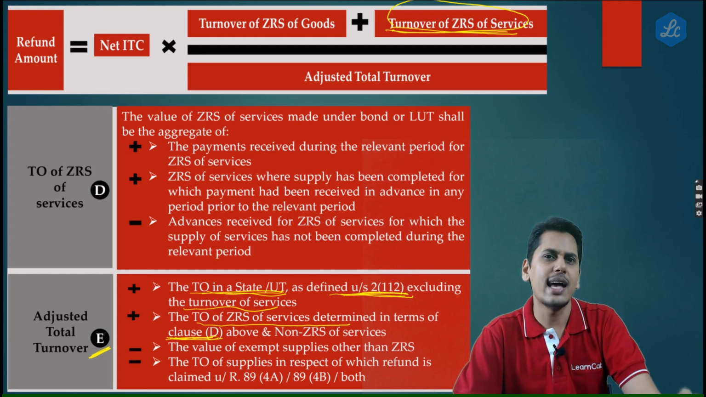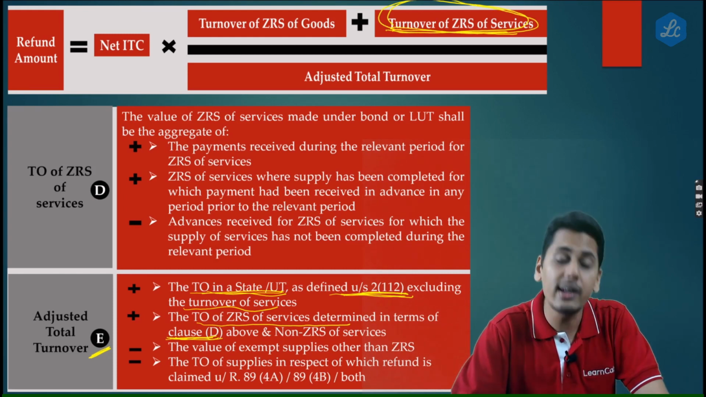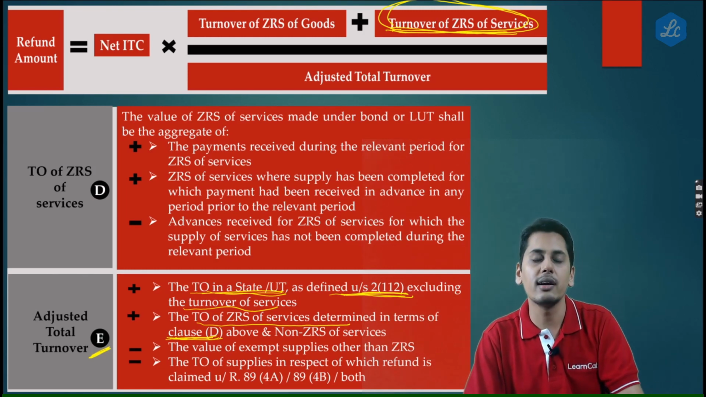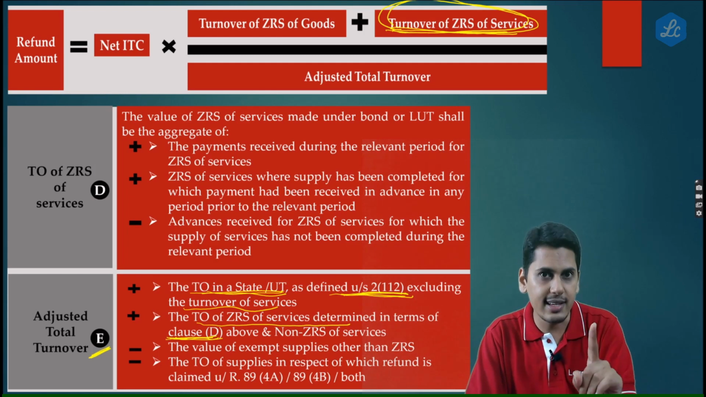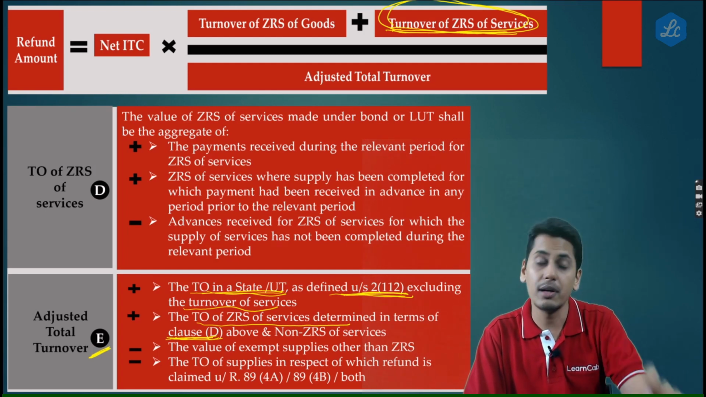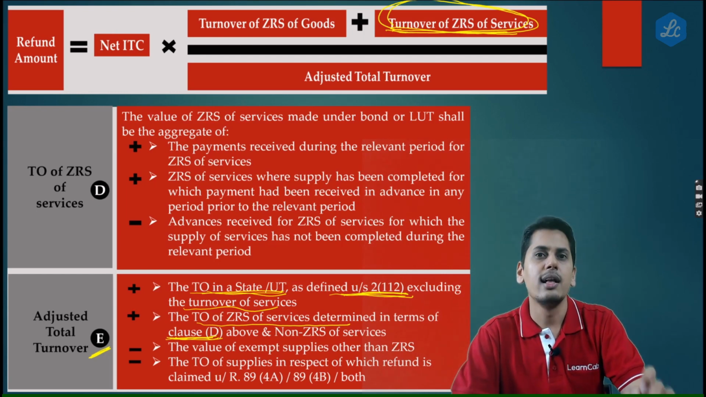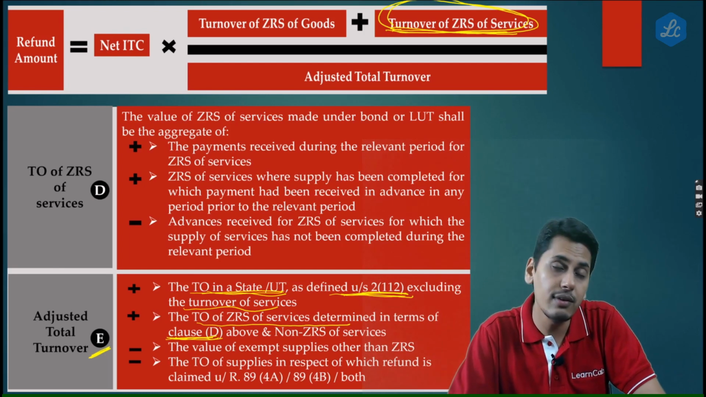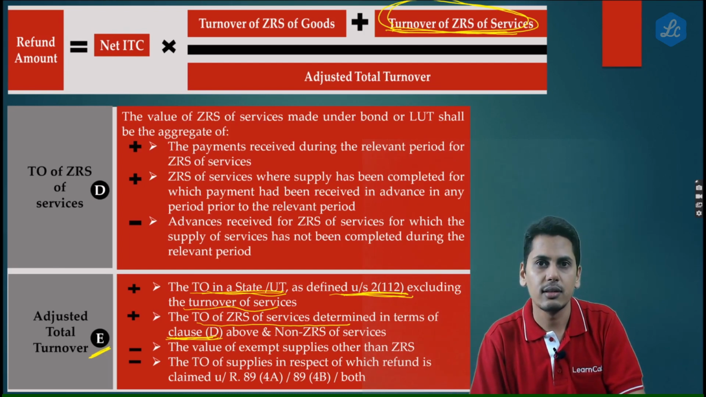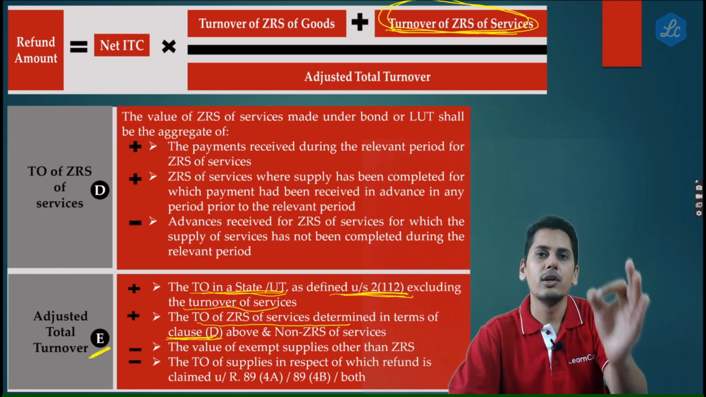Now friends, please have a very close watch here. As regards turnover of zero rated supply of services, when are you going to consider it into this numerator? Only when invoice is raised, and also payment is received. But friends, according to your books of accounts, when an invoice is raised, it becomes your turnover.